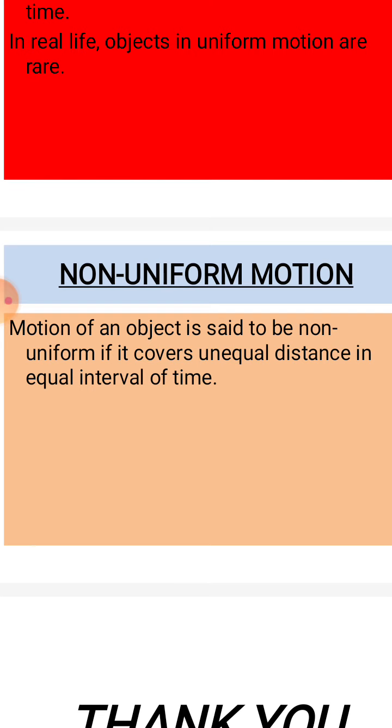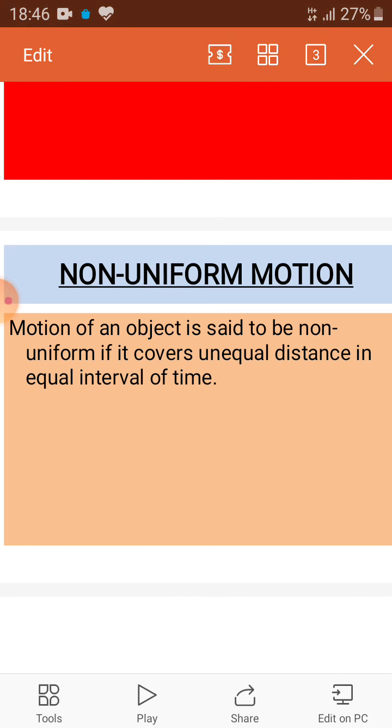See, if we cover 5 kilometer in the first 5 minutes and in the next 5 minutes we cover 4 kilometer, and if we reach a crowded area, if we cover only 2 kilometer in 5 minutes, that means we are moving in non-uniform motion. Now I think you understand the concept of speed, velocity, uniform motion and non-uniform motion.